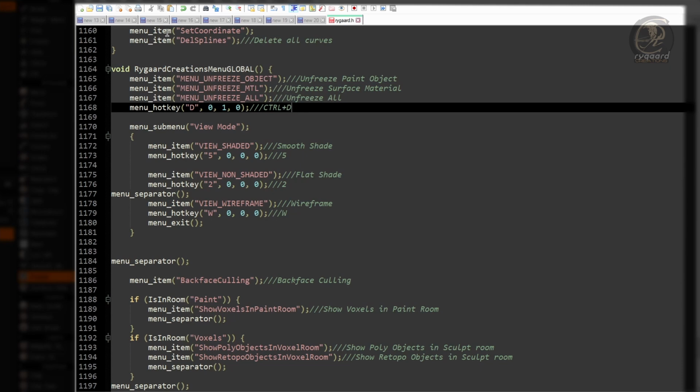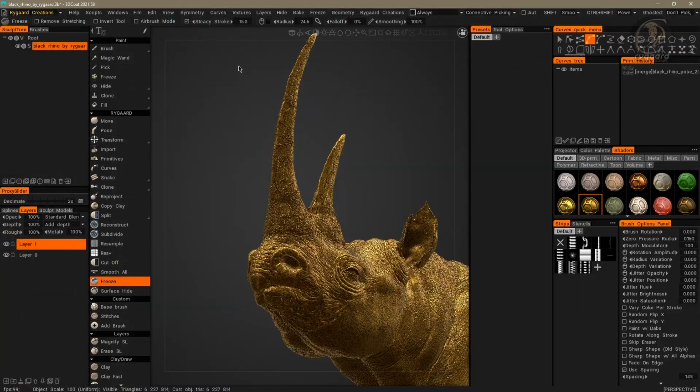I will save the file Rygaard.8, the external file. And now I will do the restarting process of 3DCoat. For this, I will stop the recording and we'll come back as soon as I open 3DCoat again, okay?